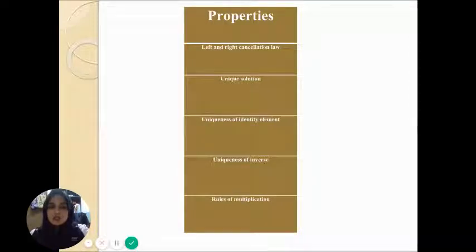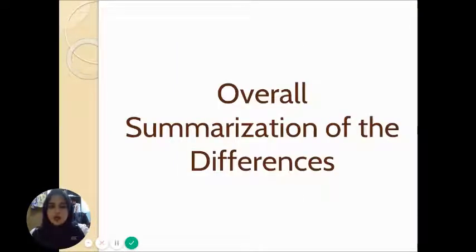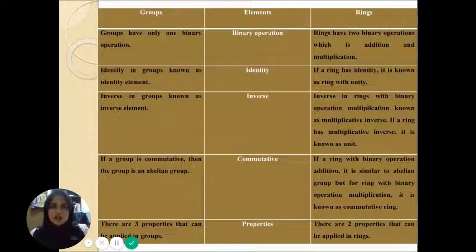So, for rules of multiplication, there are no specific rules for multiplication in groups. There are 4 rules for multiplication in rings. Next, we will look at the overall summarization of the differences. I have divided it into 5 different elements.